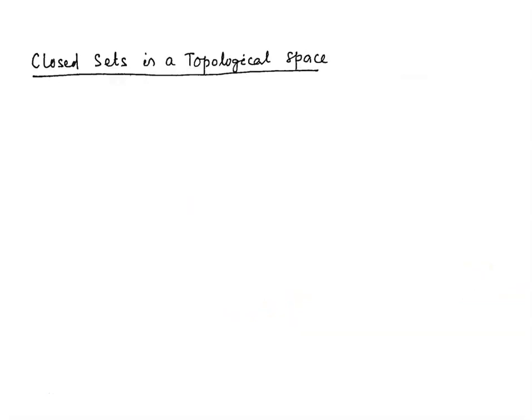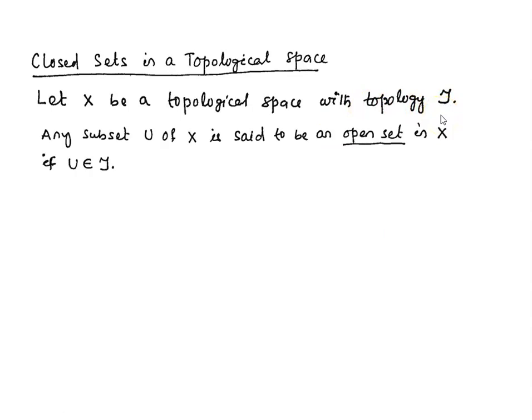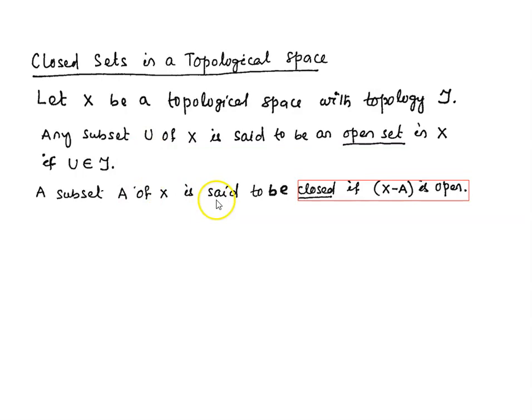What is a closed set in a topological space? Let X be a topological space with topology tau. We know that any subset U of X is said to be an open set in X if that subset U is a member of the collection tau. That means every member of the topology is open in X. A subset A is closed if its complement is open. That means a subset A of X is said to be a closed set in X if the complement X minus A is an open set in X.